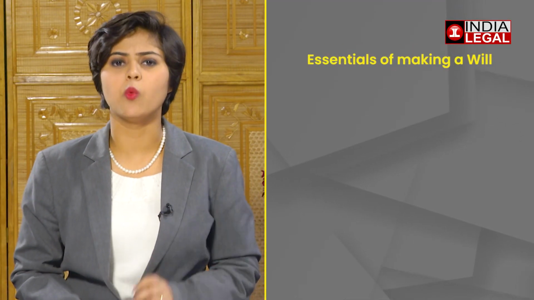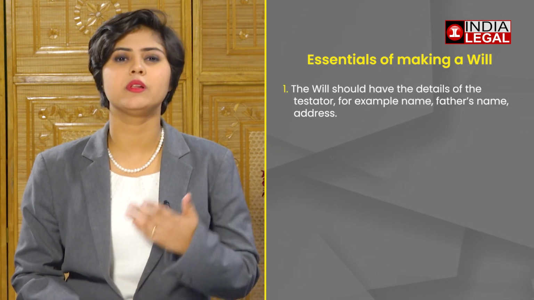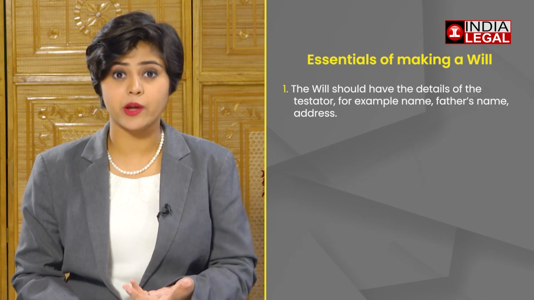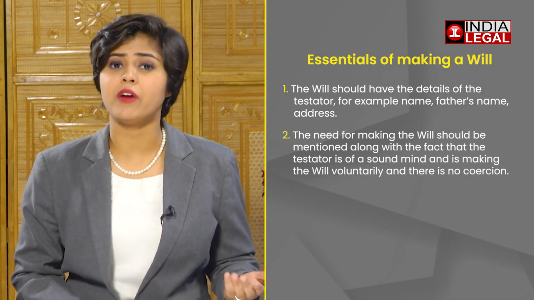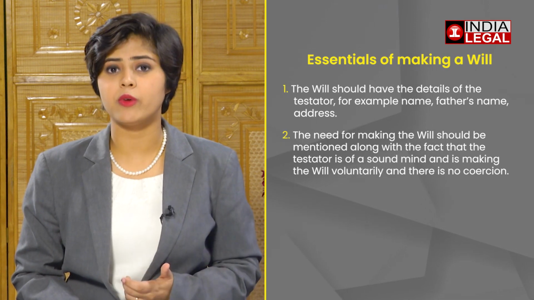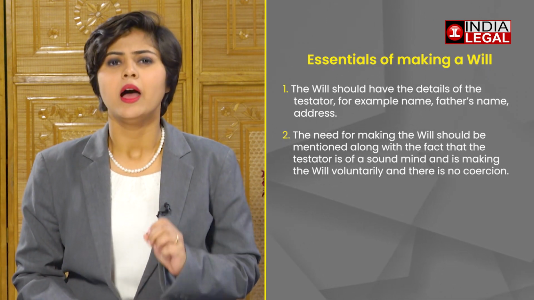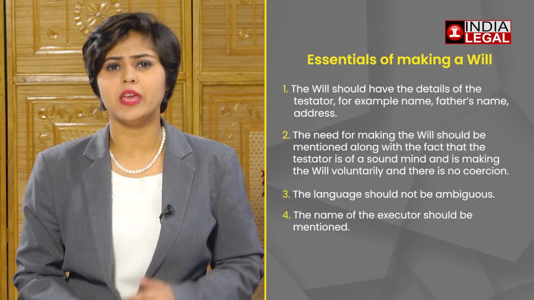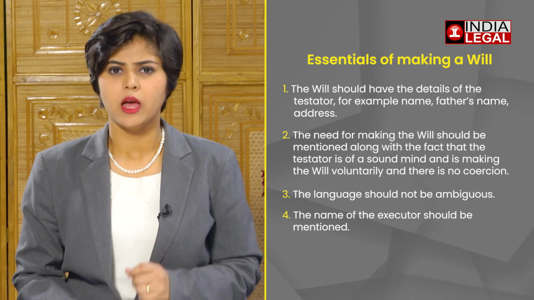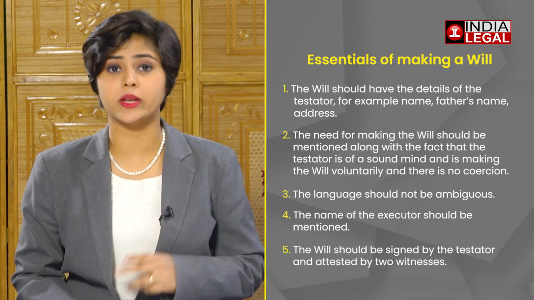Essentials of making a will. The will should have the details of the testator, for example, the name, father's name, and address. The need of making the will should be mentioned, along with the fact that the testator is of sound mind and making the will voluntarily and there is no coercion. The language should not be ambiguous. The name of the executor should be mentioned. The will should be signed by the testator and attested by two witnesses.